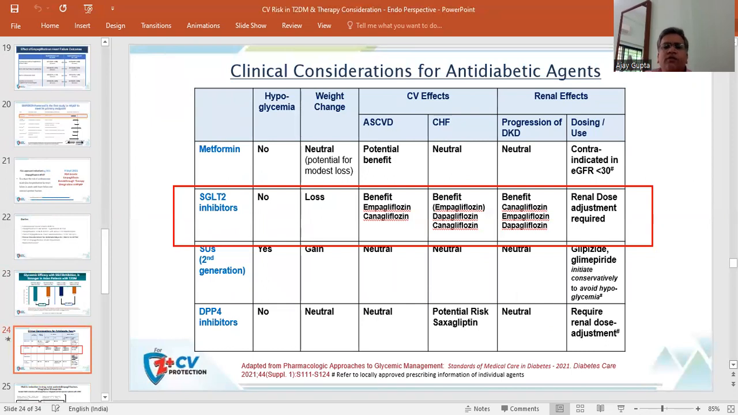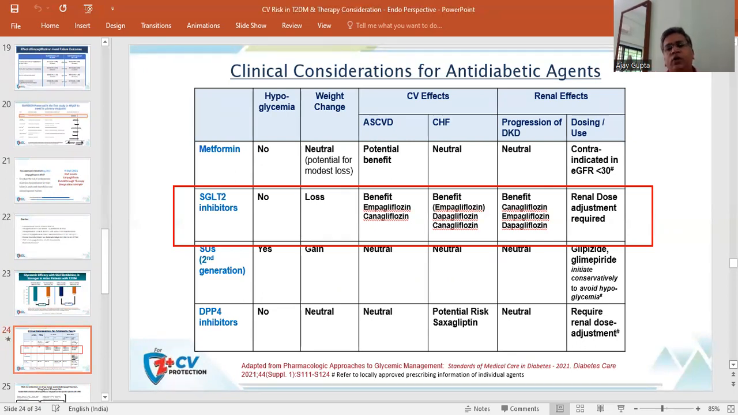So, clinical consideration for anti-diabetic agents. Here we have seen that SGLT2 inhibitors virtually do not cause hypoglycemia. Weight loss is an additional advantage with this molecule. Cardiovascular beneficial effect has been demonstrated with empagliflozin and canagliflozin only, but in terms of reduction of heart failure, almost all molecules, whether empagliflozin, dapagliflozin or canagliflozin, have shown a beneficial effect. Unfortunately, we do not have any data available with remogliflozin because no trials have been done for atherosclerotic cardiovascular disease or congestive cardiac failure.